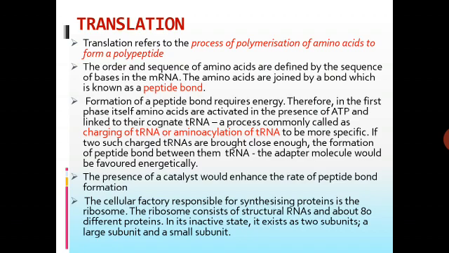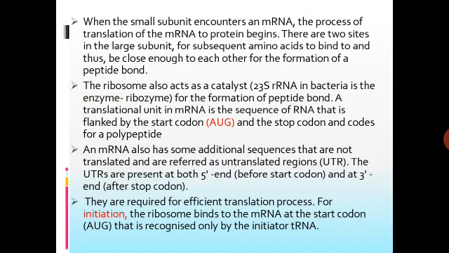The cellular factor responsible for synthesizing protein is the ribosome. So ribosomes are responsible for synthesizing the proteins. The ribosome consists of structural RNAs and about 80 different proteins. In its inactive state, it exists as two subunits, a larger subunit and a smaller subunit. When the small subunit encounters an mRNA, the process of translation of the mRNA to protein begins.